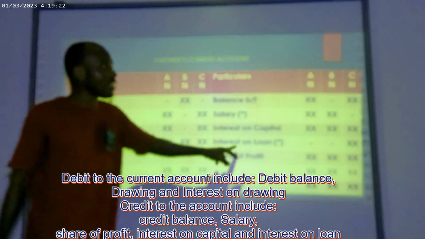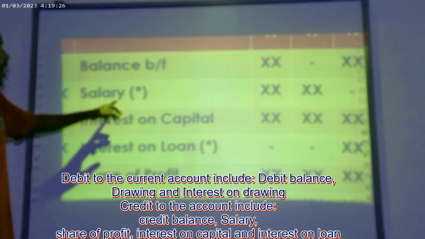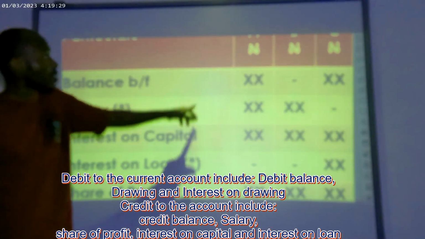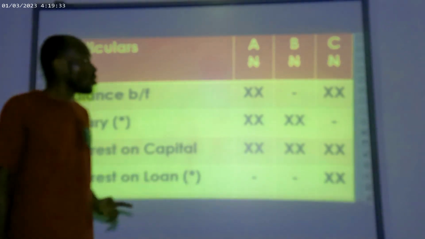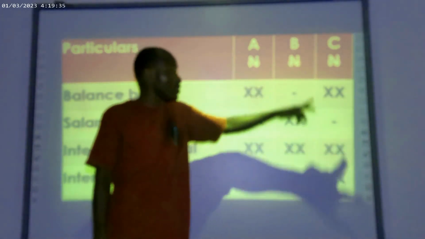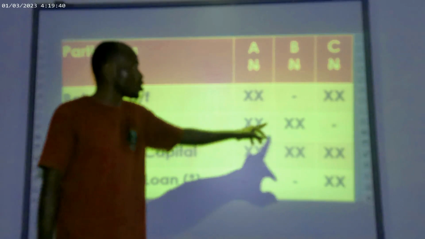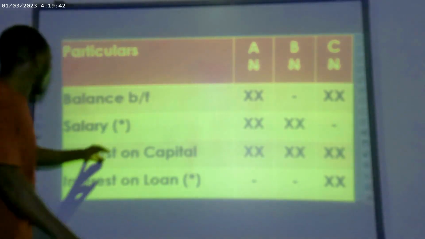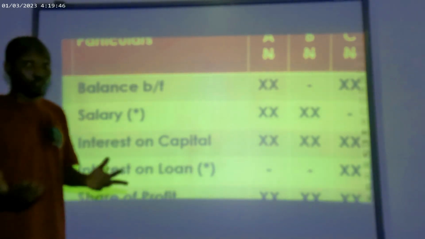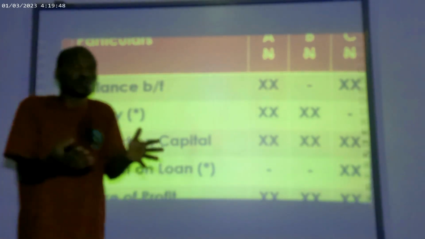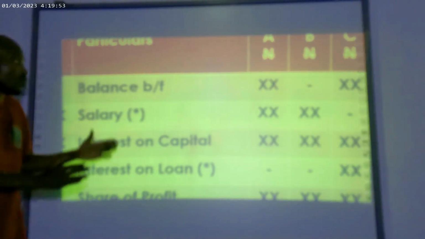next, the credit side will include our salary. After the balance brought forward for A and B has been entered, we will credit the account with salary. A and B are the ones that are active; C does not have salary, as you can see from the dash. So you put the amount of salary received. You also credit the account with interest on capital. I told you it should be credited here because it was withdrawn from the net profit before we distributed the net profit, and it was given to the partner.